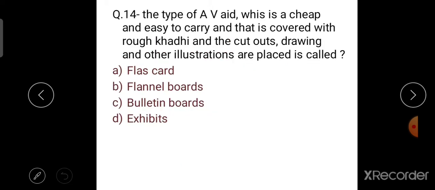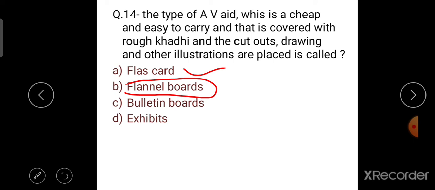The next question, number 14. The type of board which is cheap and easy to carry, and that is covered with rough khadi, and cut out drawings and other illustrations are placed on it, is called. The right answer is funnel board. So funnel board is the right answer.